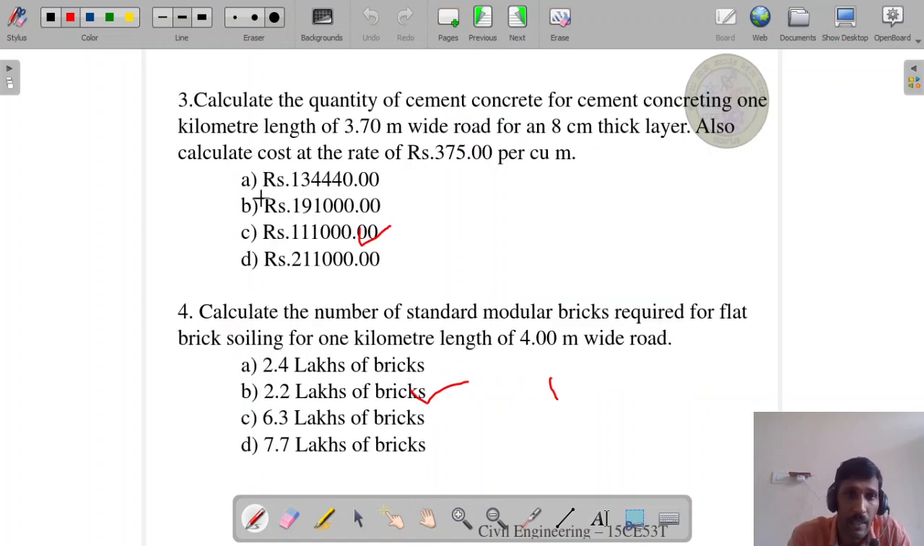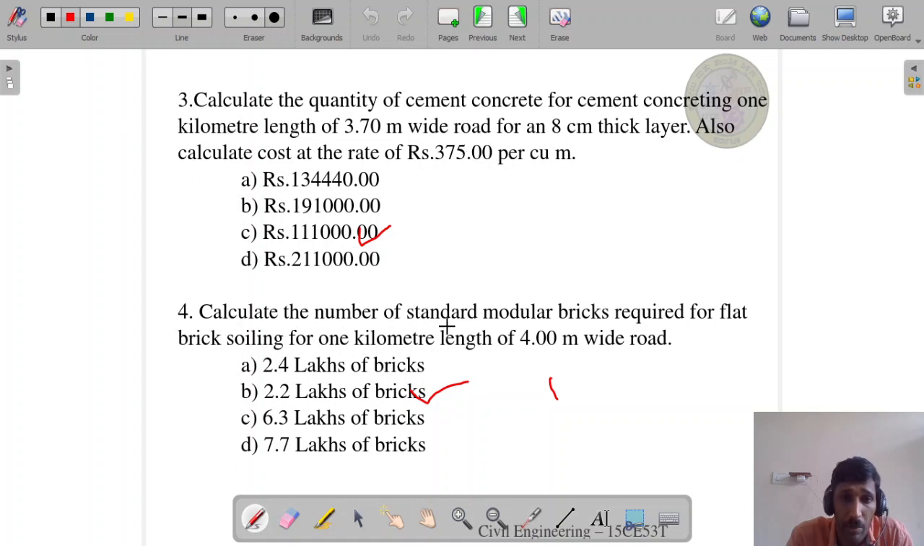Next question. Calculate the quantity of cement concrete for cement concreting 1 kilometer length, 3.7 meter wide road for an 8 centimeter thick layer. Also calculate cost at the rate of rupees 375 per meter cube. Which is the correct answer? Option A, B, C, D. Option C is the correct answer, 1,11,000 rupees. It will be got by multiplying 3.7 meter into 8 centimeter into 375 into 1 kilometer length.